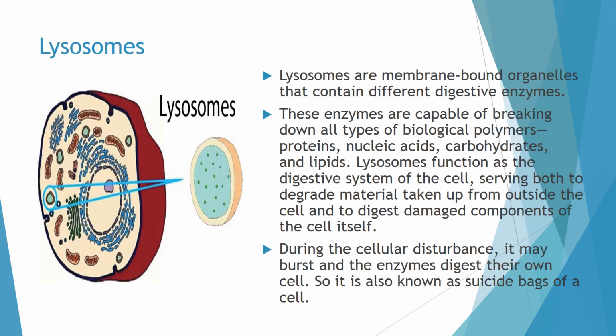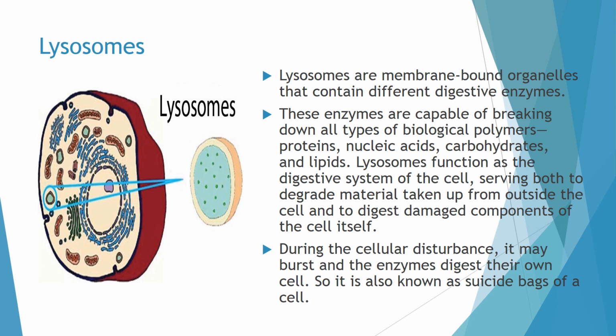There is a small circular, spherical structure in the cell which contains a lot of digestive enzymes, and it is called a lysosome. Lysosome is mainly important as it contains the digestive enzymes in unicellular organisms like the amoeba.